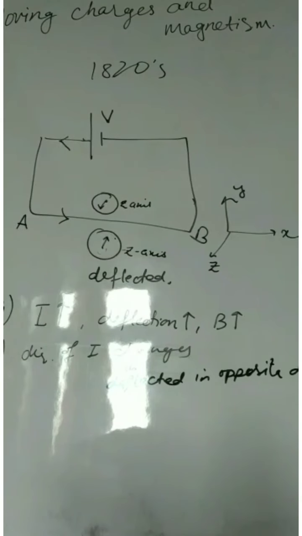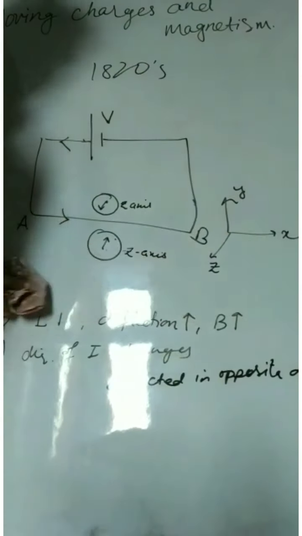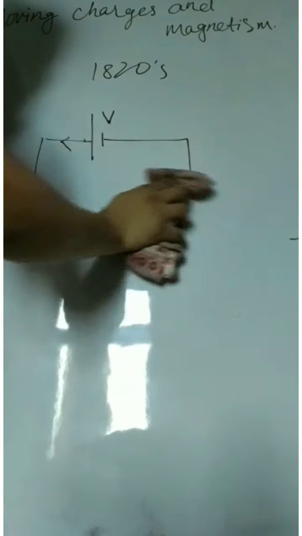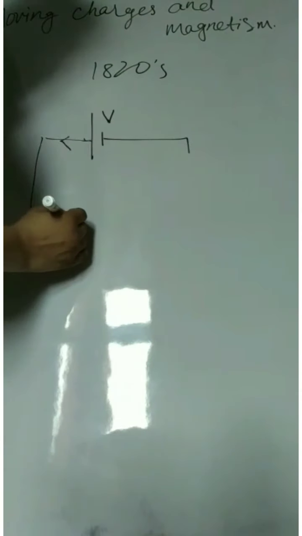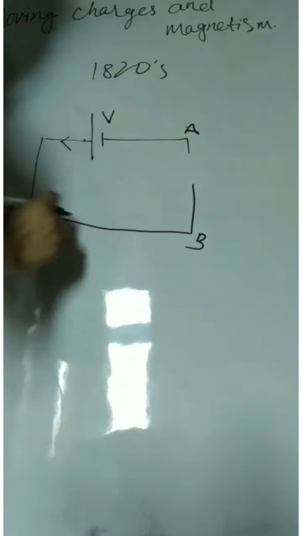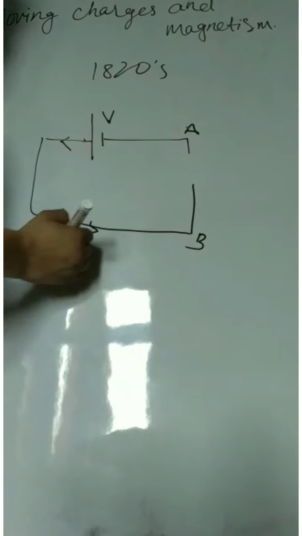So to prove his points, he performed another experiment. In this experiment, he used a cardboard. I am making the diagram. This is the AB wire that we were talking about, the current carrying wire.